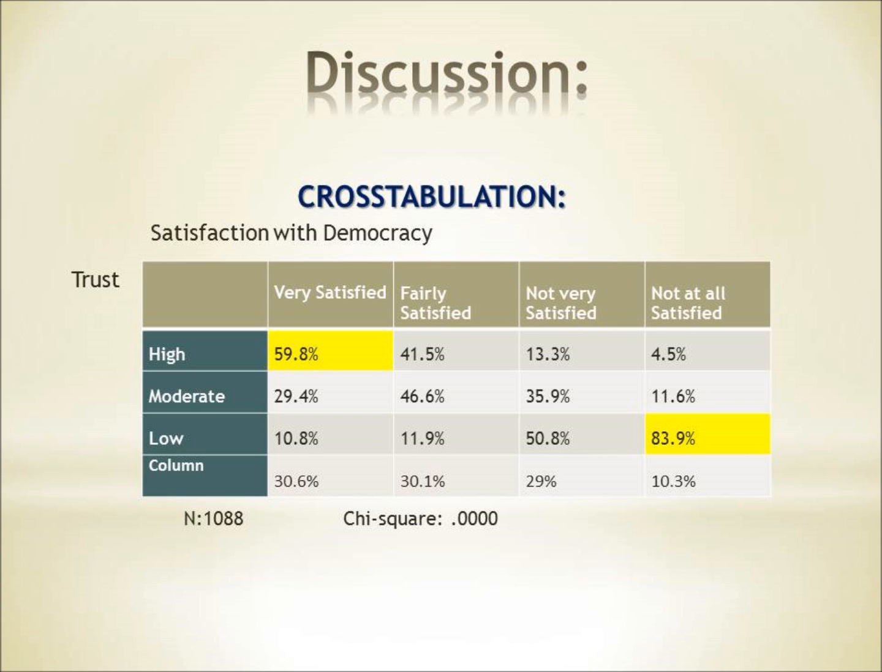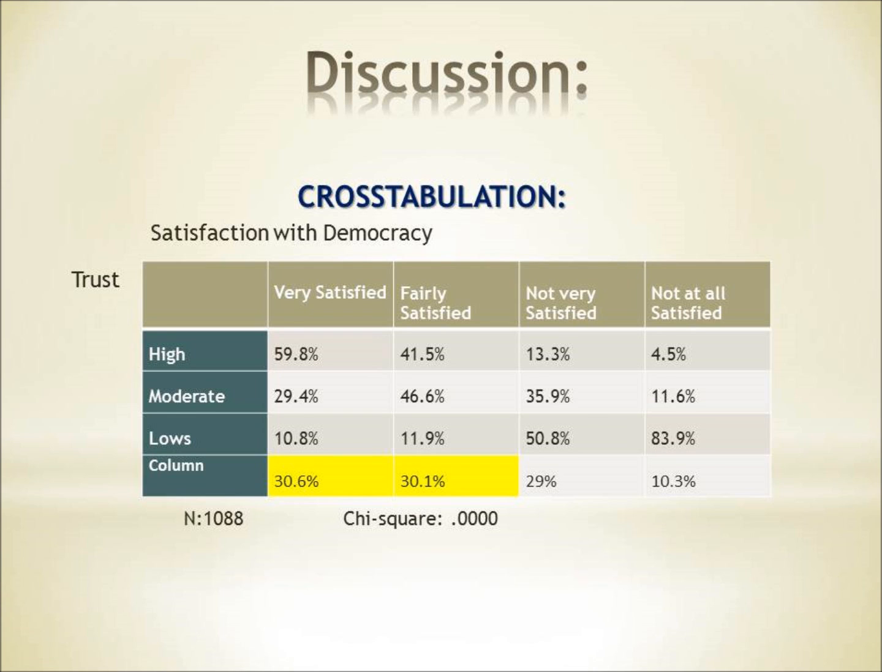Of Venezuelans who are very satisfied with democracy, nearly 60% have a high trust in the government. Of the 10.3% of Venezuelans who are not at all satisfied with democracy, 83.9% of them have low trust in their government. Most Venezuelans are either very satisfied or satisfied with democracy in their country, indicating that they feel the